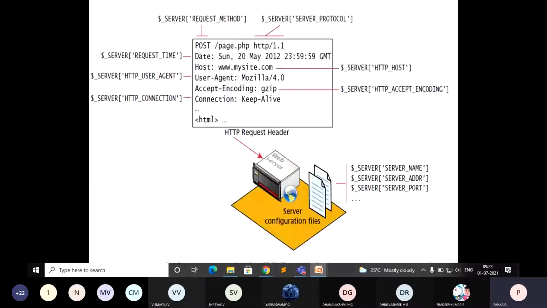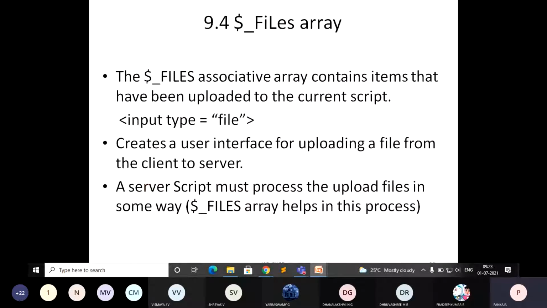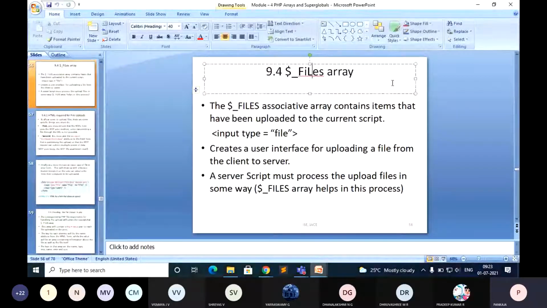So this is all done. You need to try to execute it, and then only we'll understand. First I'll go in brief about the theory part, then later I will execute and show all these file operations. So here, let me correct this: in the $_FILES array, instead of using small case, it should be capital. FILES array.